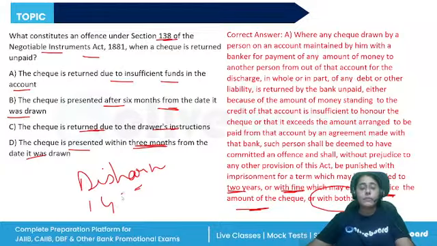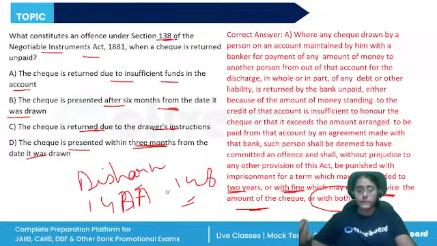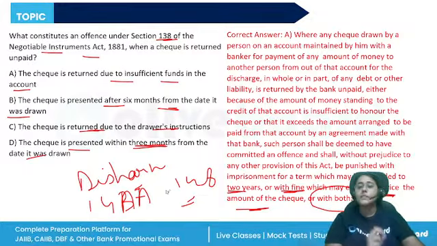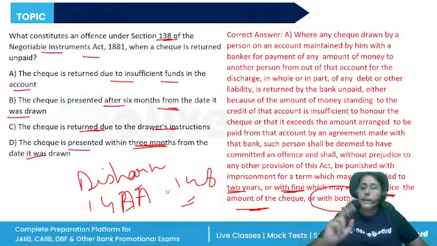Now, when we are talking about section 143A and section 148, if the drawer pleads not guilty, they say that there were sufficient funds in my account, the dishonor is incorrect, they can plead not guilty, but then first they have to make an interim compensation of 20% of the check amount to the complainant. That is section 143A.